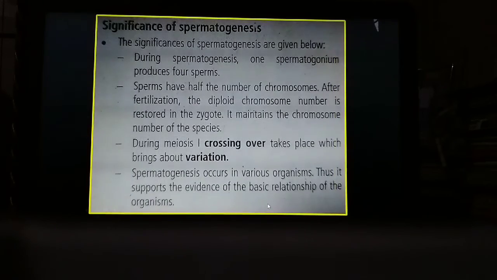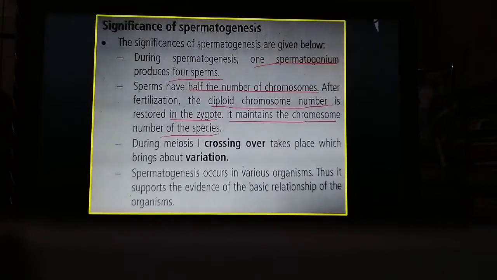Now let us see what is the main significance of spermatogenesis. So the main significances are: during spermatogenesis, one spermatogonium produces 4 sperms, and sperms have half the number of chromosomes, and after fertilization the diploid chromosome number is restored in the zygote. So due to this, it maintains the chromosome number of the species. So a very important significance of spermatogenesis.